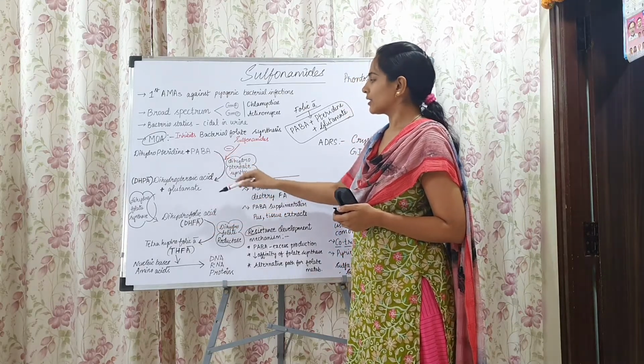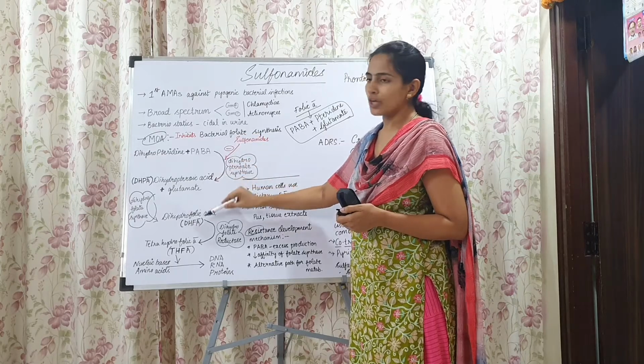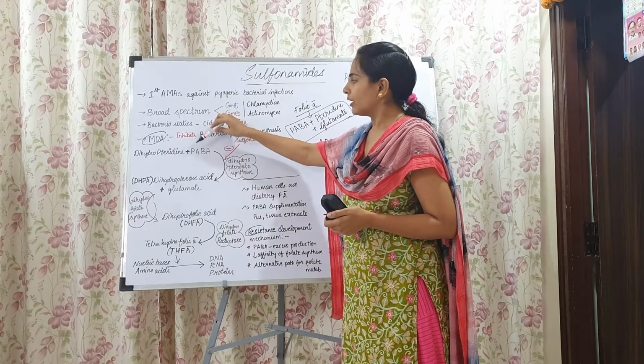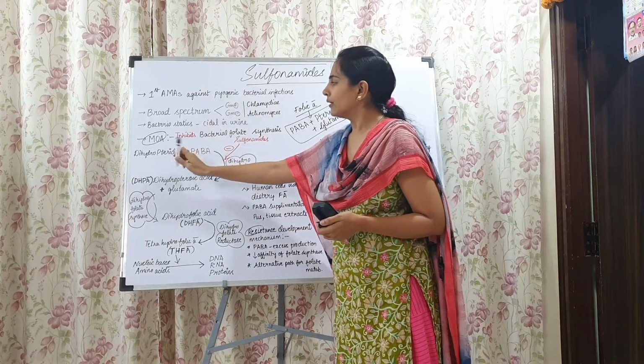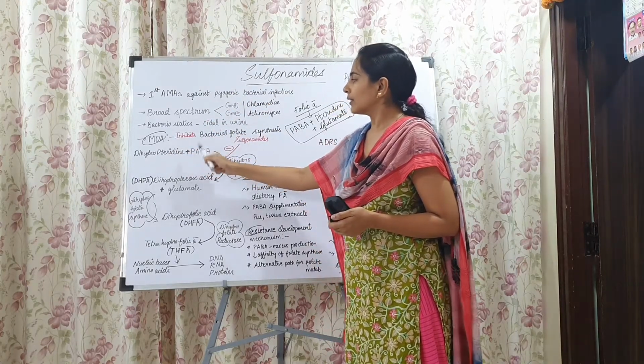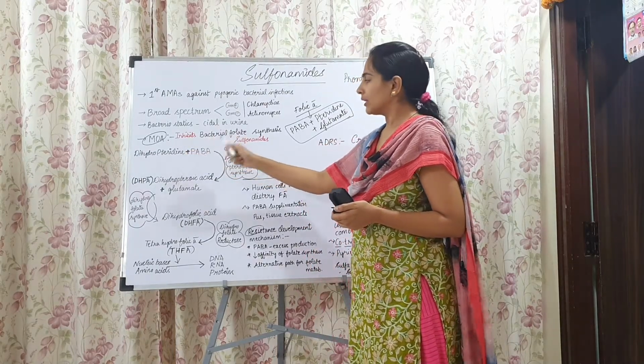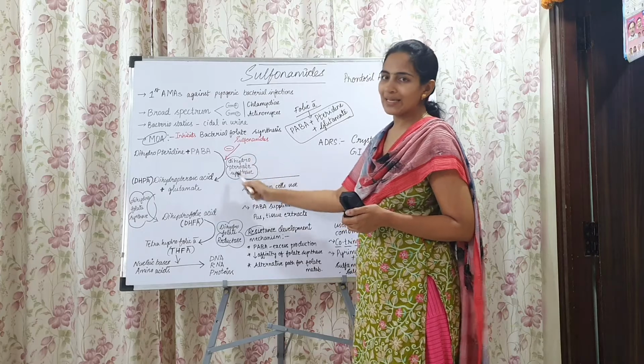So the conversion is dihydropteroic acid to dihydrofolic acid to tetrahydrofolic acid. Dihydropteroic acid is formed by dihydropteridine reacting with PABA in the presence of dihydropteroate synthase.